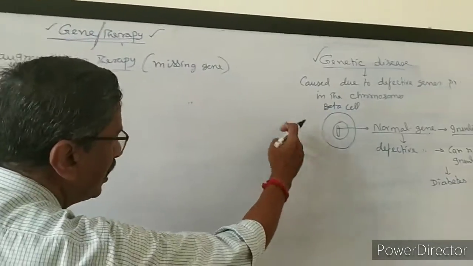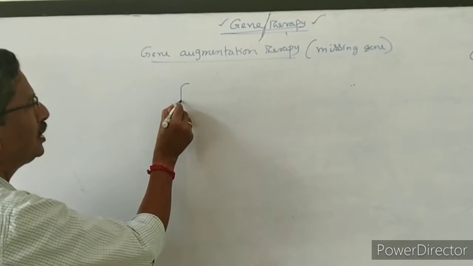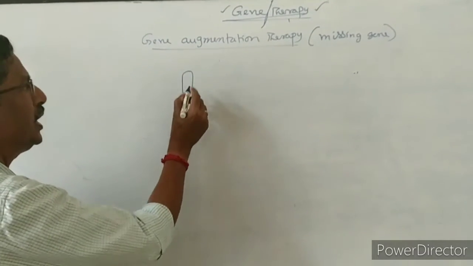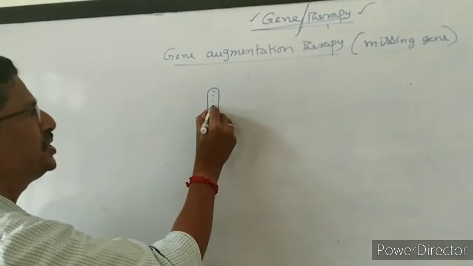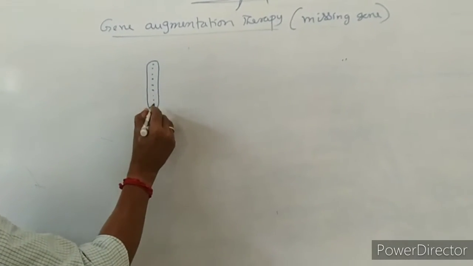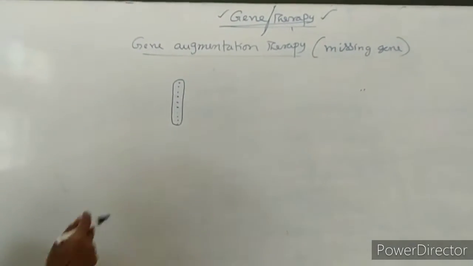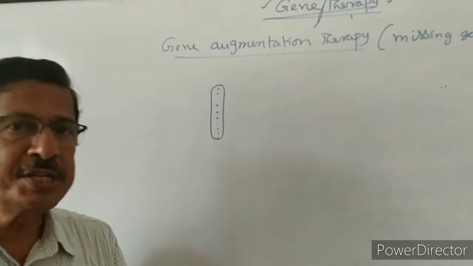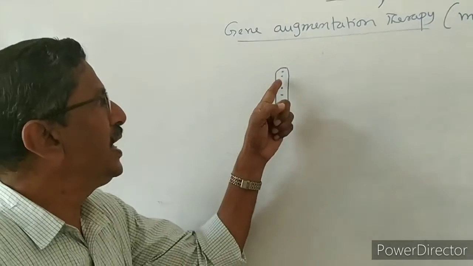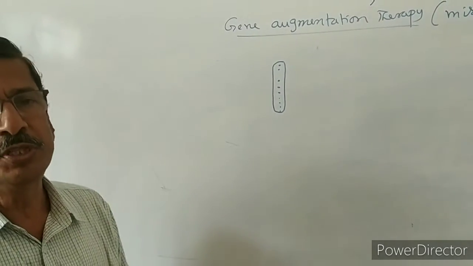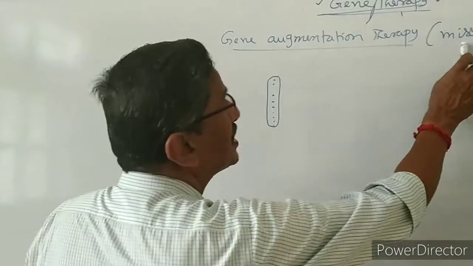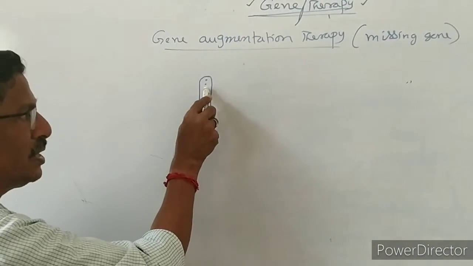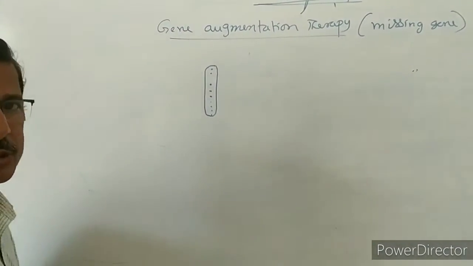For example, in the body cell, in the nucleus, I am taking one chromosome. Here one gene is there, next gene, like that. Many genes are present from end to end of the chromosome. Each gene is responsible for one particular character. Assume that the third gene is missing. We don't know where it has gone. Sometimes radiation passes through our body, killing and destroying the gene, so the gene will not be seen. That is called the missing gene. It was present, but now it is not there.